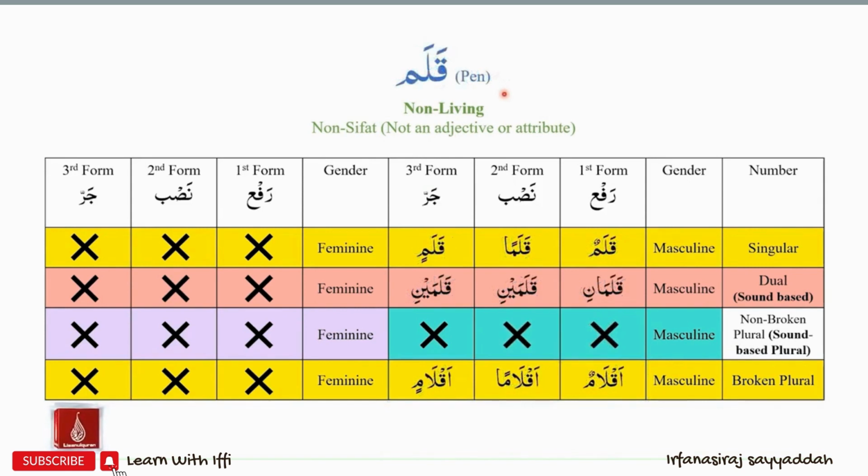Next we have the ism qalam. Qalam means pen. Qalam is masculine and it is a non-living entity. Therefore, we will only have the three forms of qalam on the masculine side and not on the feminine side. Qalam is not a sifat. Therefore, we will not have non-broken plural forms of qalam. We will have broken plural forms of qalam. And the broken plural form of qalam is aqlam. So, we have qalamun, qalaman, qalamin, qalamani, qalamaini, qalamaini, aqlamun, aqlaman, aqlamin.